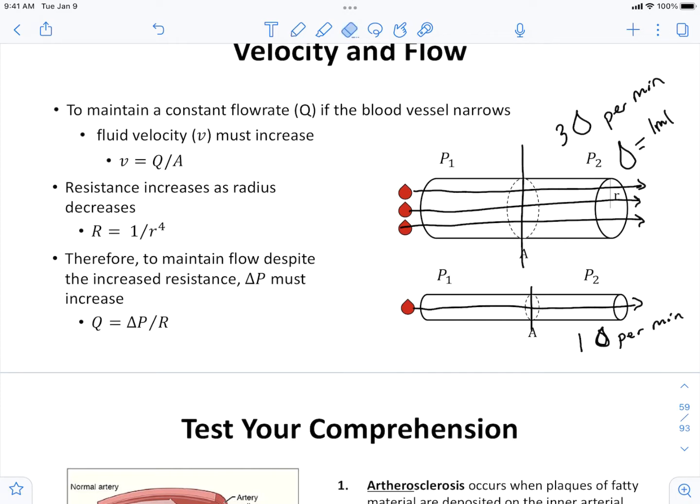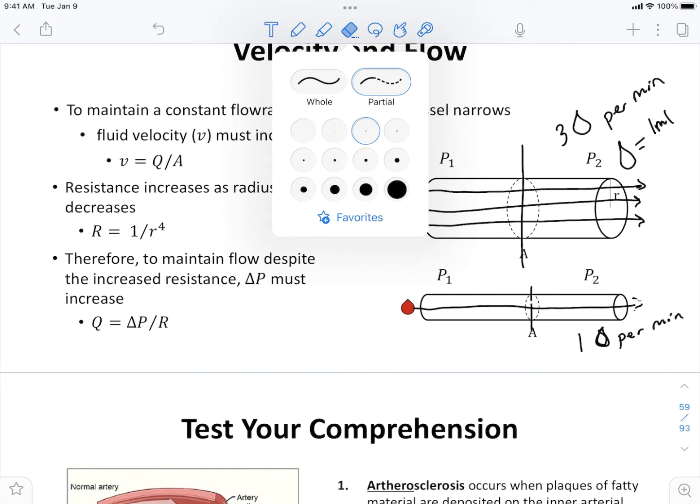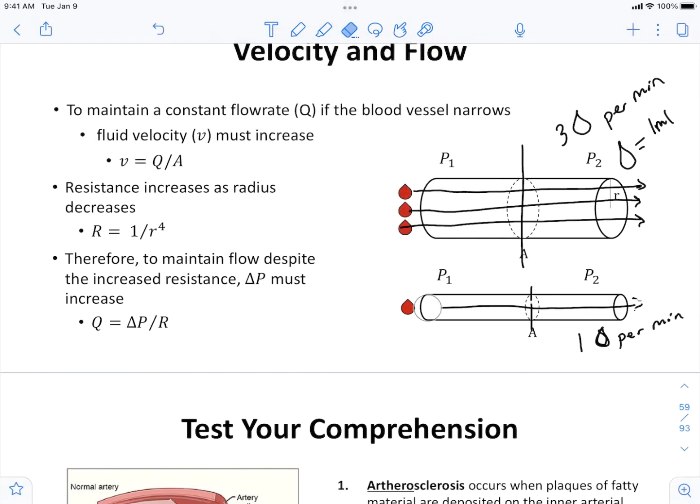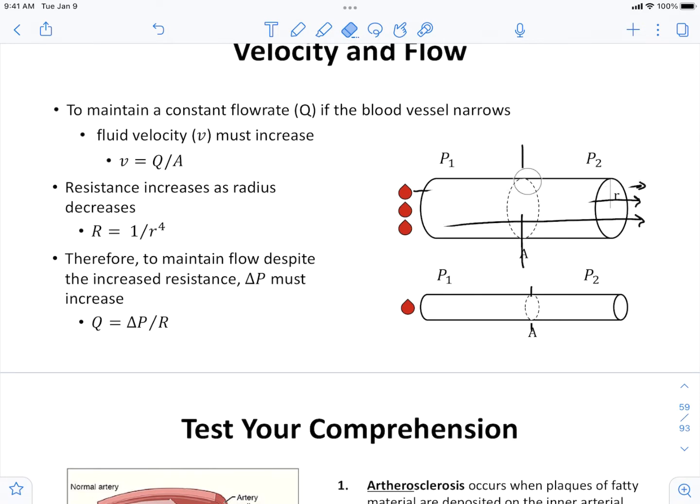On the other hand, let's change this story. If pressure remains the same and nothing else changes except the diameter of the blood vessel, then my flow rate is going to change.